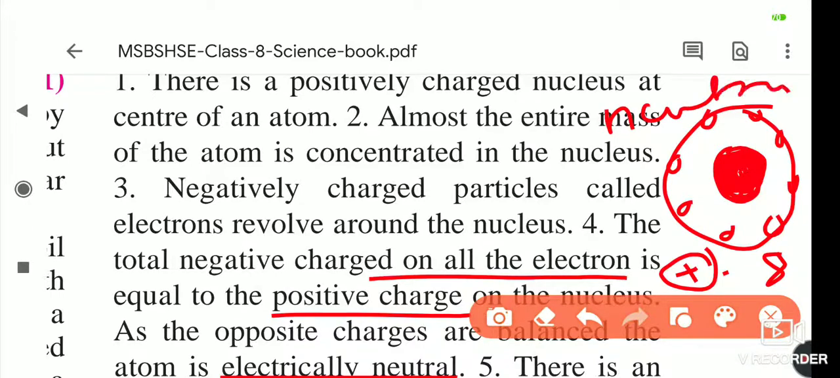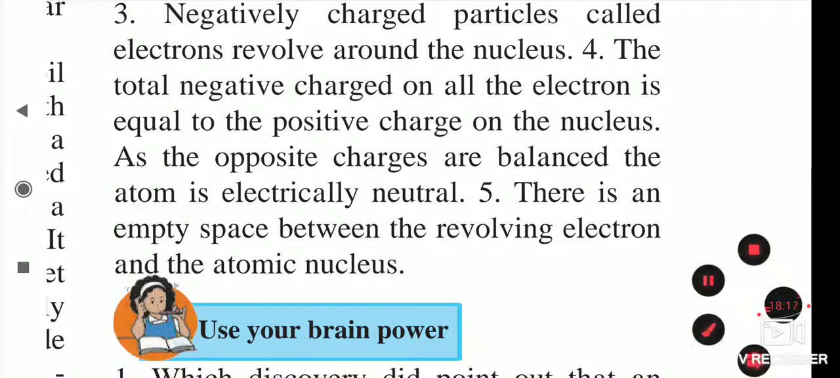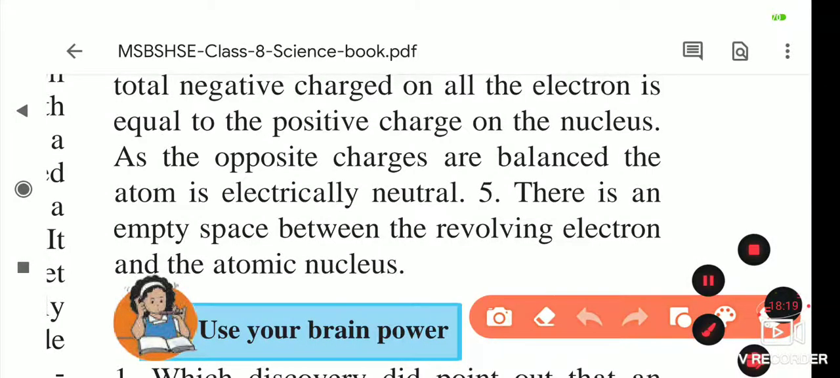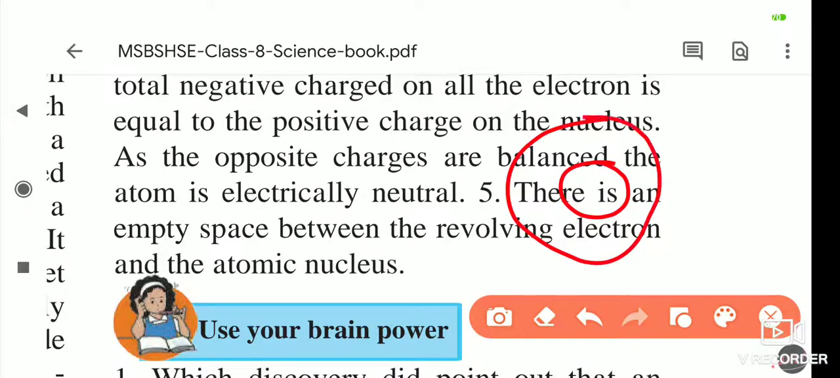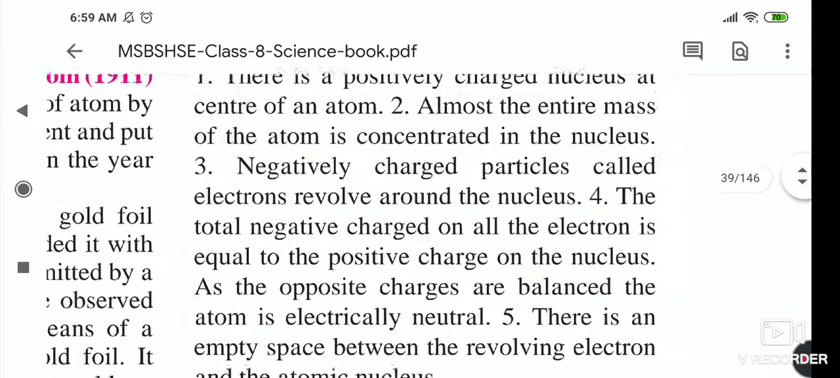Fifth, he said that there is an empty space between the revolving electrons and the atomic nucleus. Suppose this is a nucleus and here are the electrons revolving around it, then there is empty space between the nucleus and the electrons, and also between two electrons. So these are his conclusions.